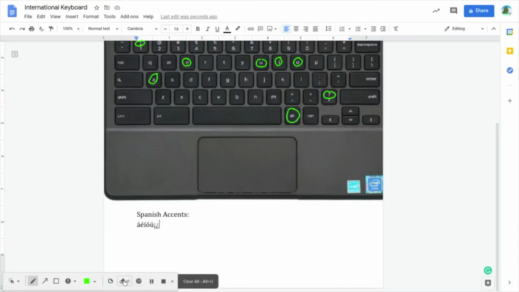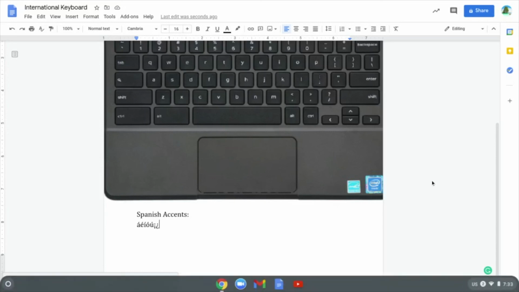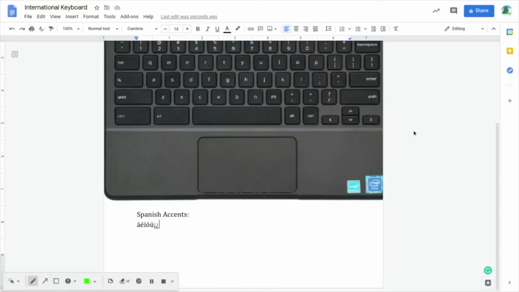And that's it. Once you have the keyboard installed and you switch it, you can basically just start using it in your assignments. And then to easily switch back, you can just hit Control Spacebar again and you're back into your English keyboard.